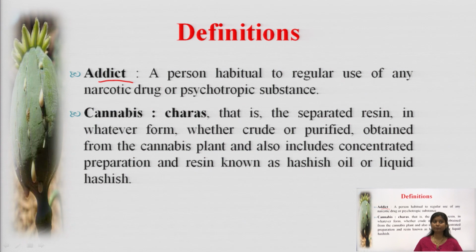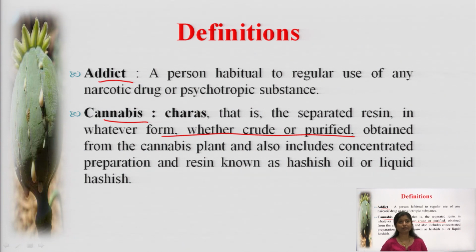The next point is cannabis. Cannabis is one of the narcotic substances that has been used since early times. Cannabis in Hindi is known as charas, that is the separated resin in whatever form, whether crude or purified, obtained from the cannabis plant.